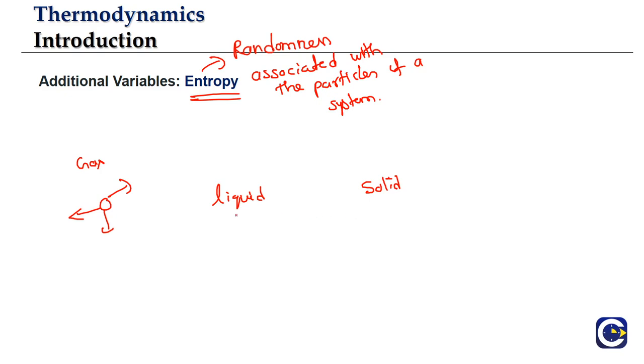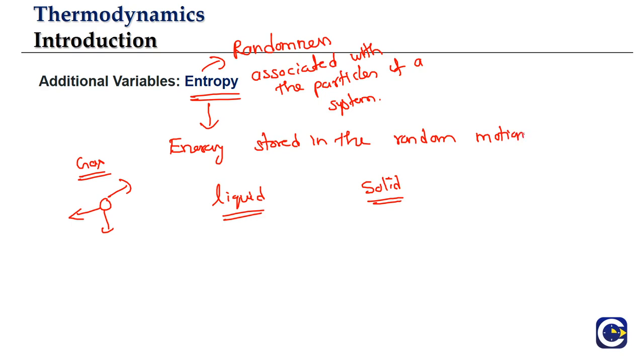So this randomness will be higher in the gaseous state. In liquid it will be a little bit lesser. In a solid it will be even lesser. So entropy is quantified as the energy stored in the random motion or randomness associated with the particles.